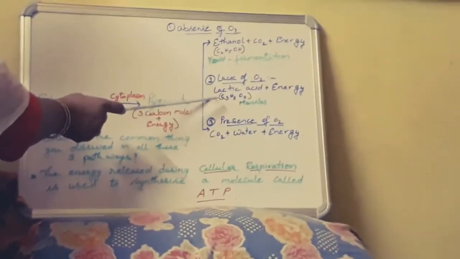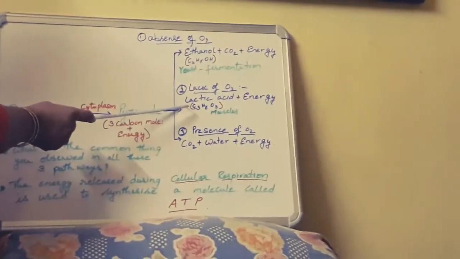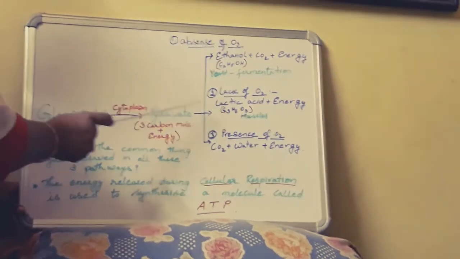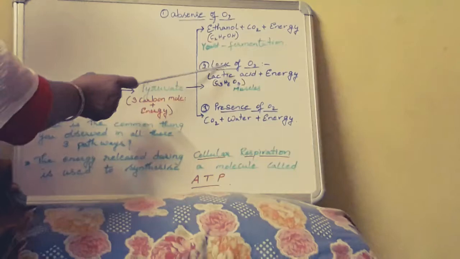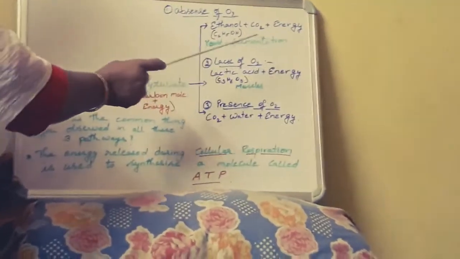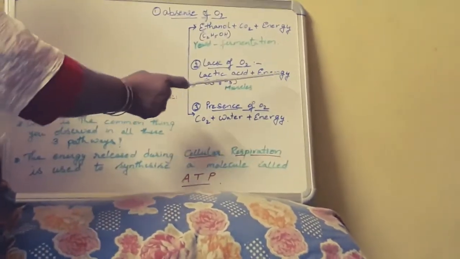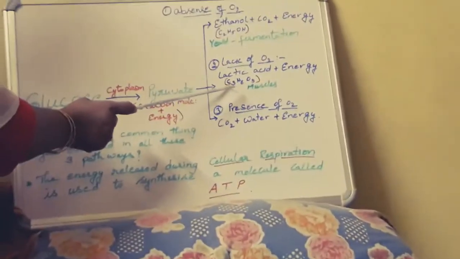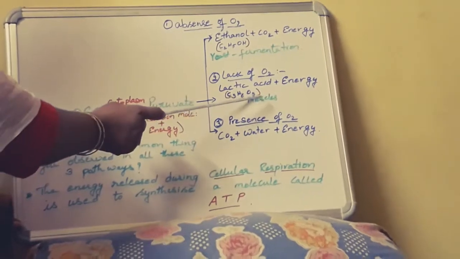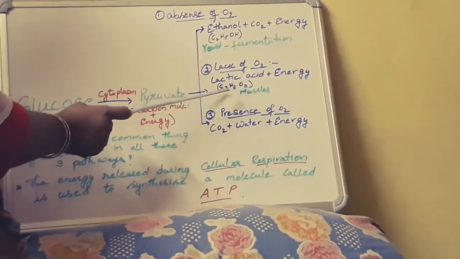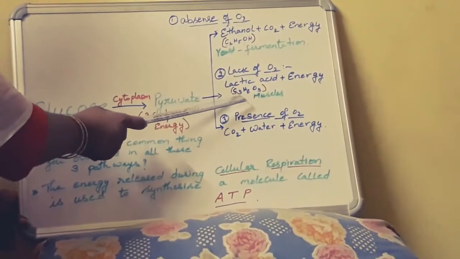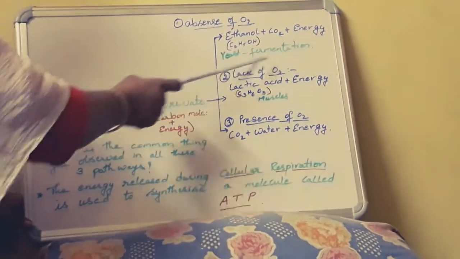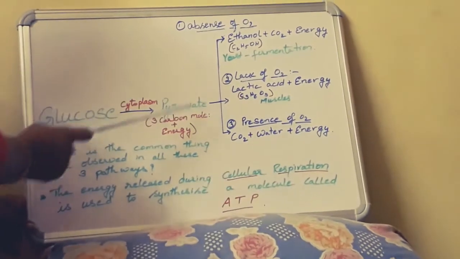So this process of respiration which is taking place in our body in insufficient amount of oxygen, that is lack of oxygen, produces lactic acid and energy. So here lactic acid formula is C3H6O3. So how many molecules of carbon are there in lactic acid here? 3 molecules. So this whole process takes place in our muscles.